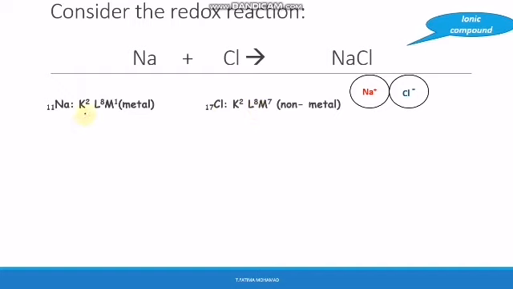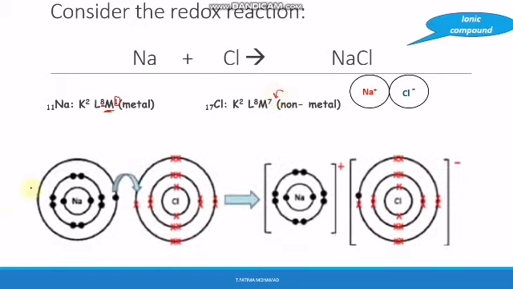According to the octet rule, the valence shell, the last shell, should have a complete number of electrons. So Na will lose an electron, as you can see here. It has 1 electron on M. So it's good to lose this electron to attain the octet rule, the stable rule of 8. Cl needs to gain 1 electron.